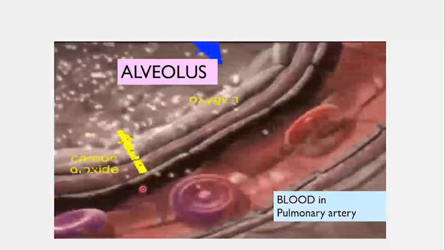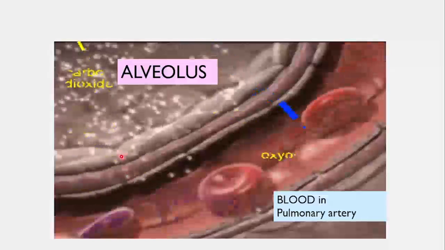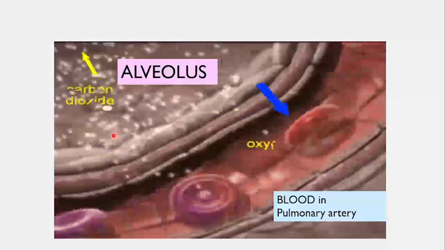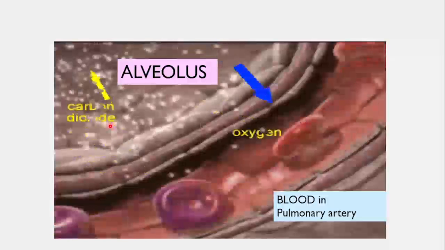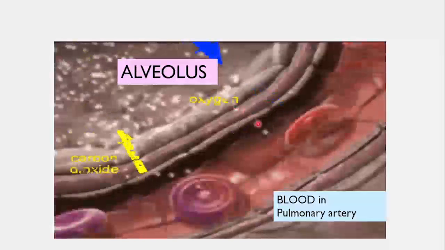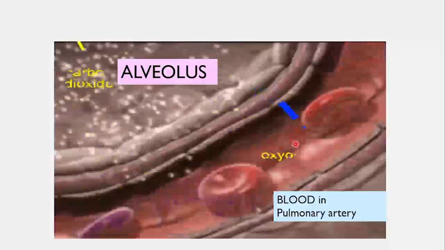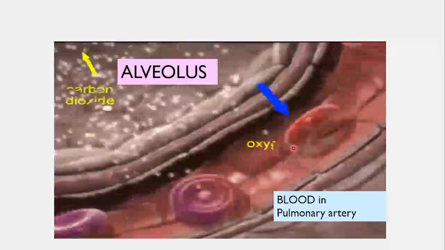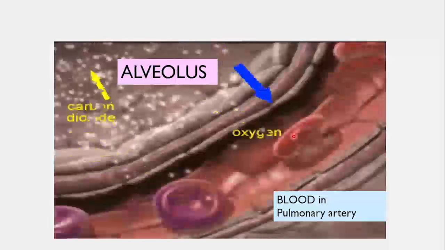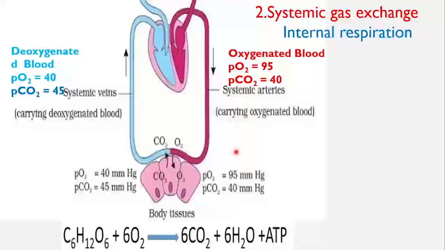Due to the difference in partial pressure, first carbon dioxide diffuses into the alveolar air as the solubility of carbon dioxide is more than that of oxygen. And oxygen from the air diffuses into the blood. By absorbing that oxygen, these RBCs are turning red. So this is the exchange of gases in the alveoli.